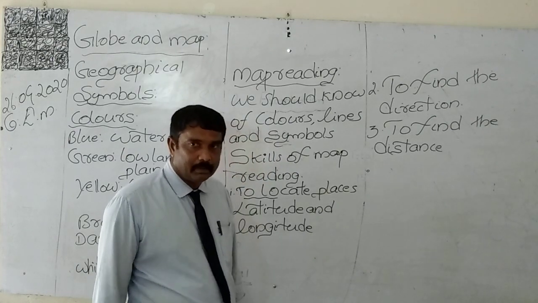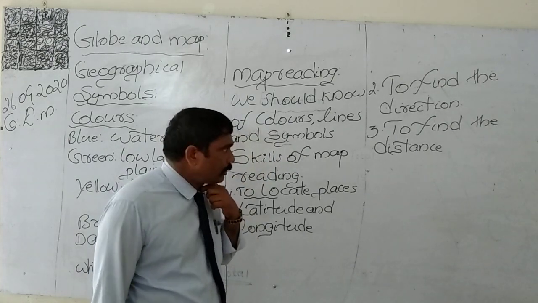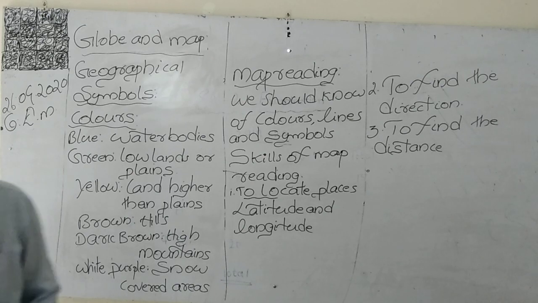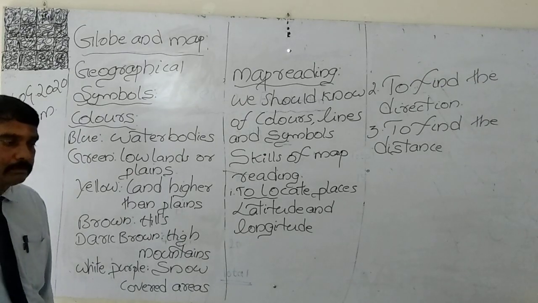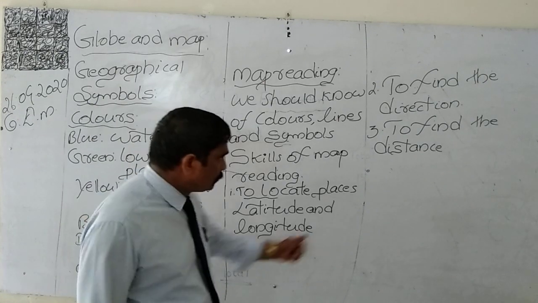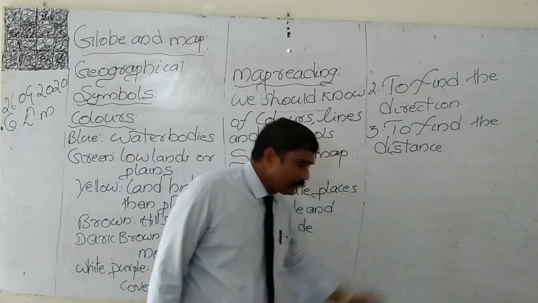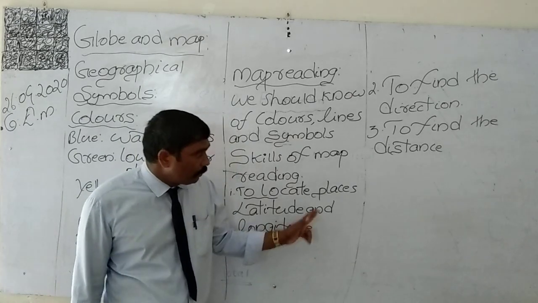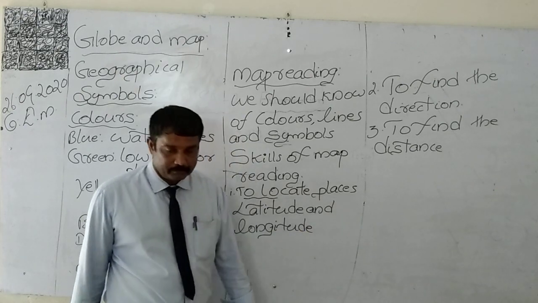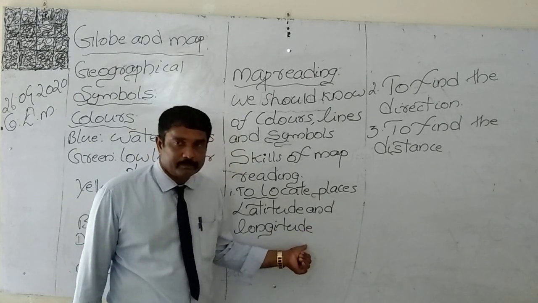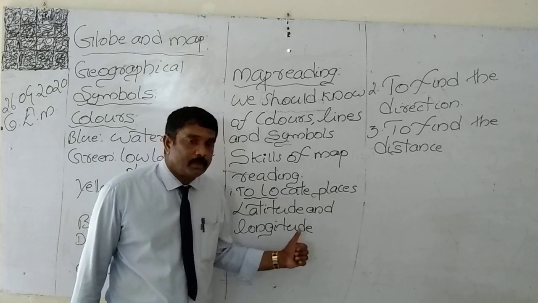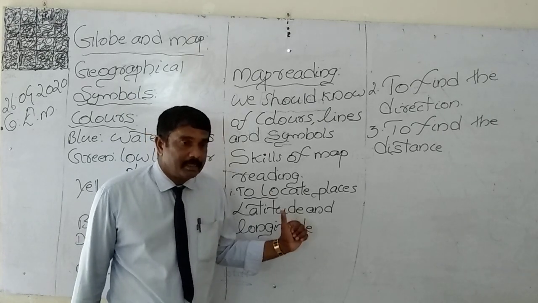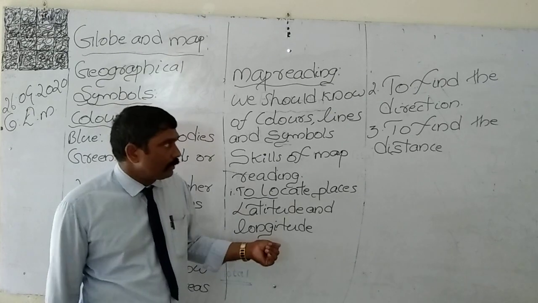In our last class, I told you clearly one thing. There are 4 directions which are marked on the map. North, east, west and south are the 4 directions. Only the north direction will be marked on the map, and an arrow mark will be there on the map, which shows the north direction. The direction at the top of the map is known as north direction.